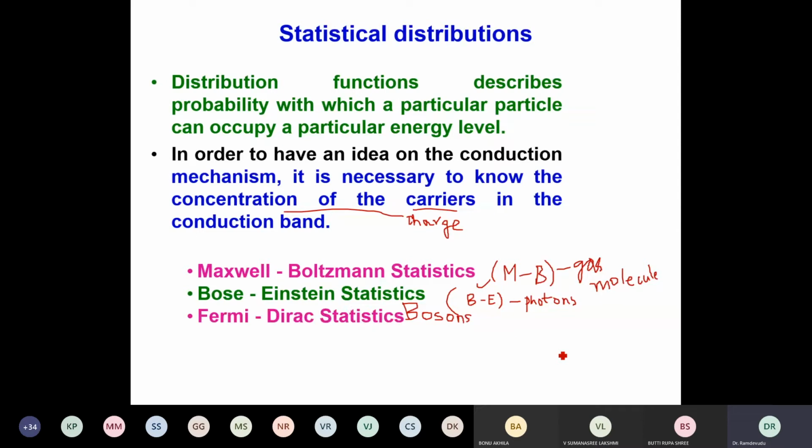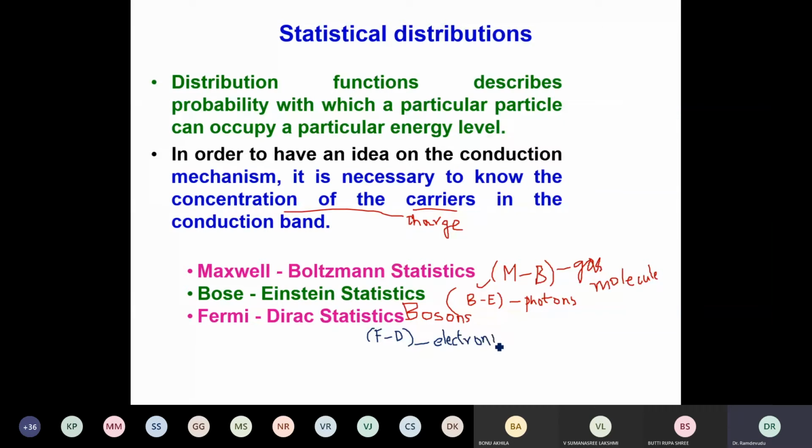And then we have full quantum statistics, which are called Fermi-Dirac statistical distribution. This is more popularly known as FD statistics. FD statistics are applicable only to particles having half integral spin. And these particles are electrons. I'm giving one example, but there are many other particles belonging to this group. So electrons, protons also, because they have half integral spin.